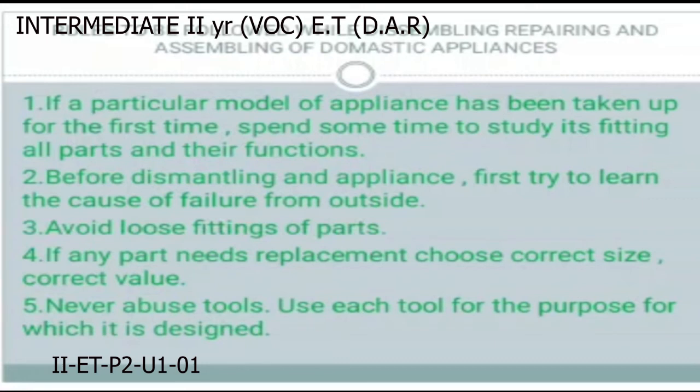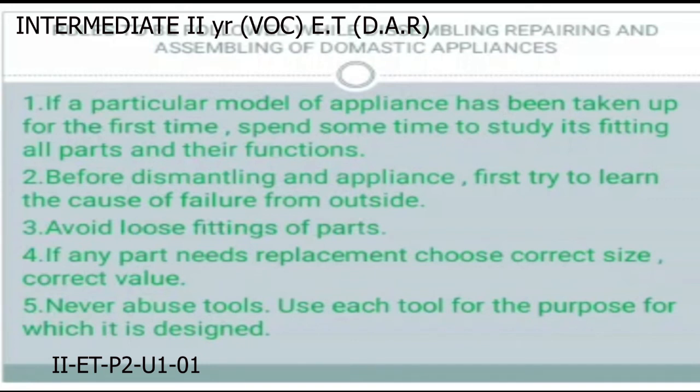Then the fifth one is: never abuse tools. Use each tool for the purpose for which it is designed. Never abuse the tools; use each one only for the function it is designed for. If a cutting blade is used for a particular purpose, use it only for that purpose.